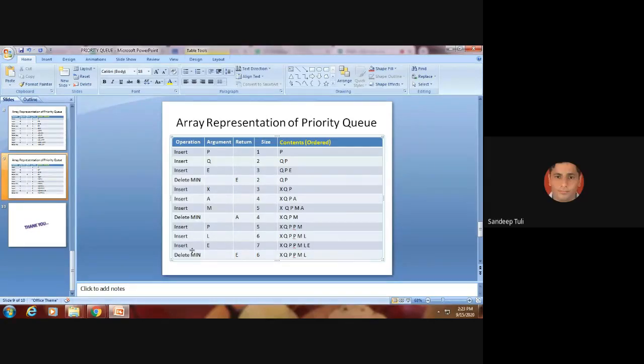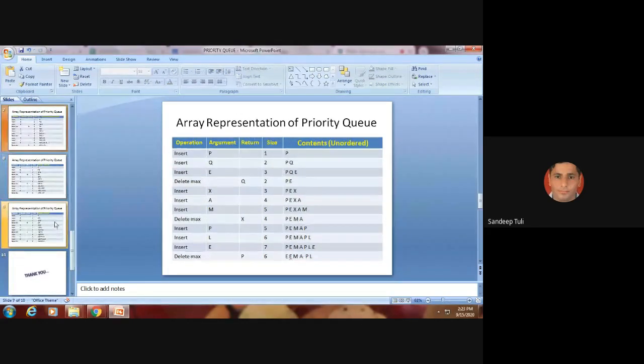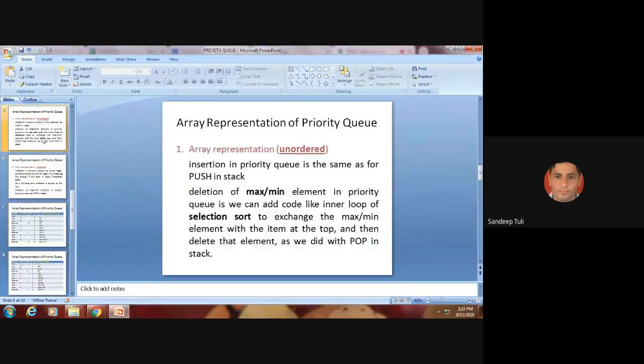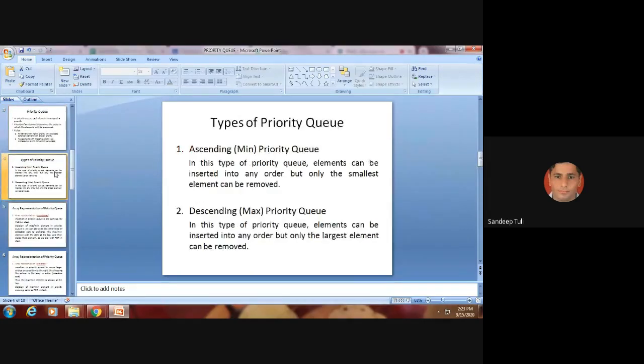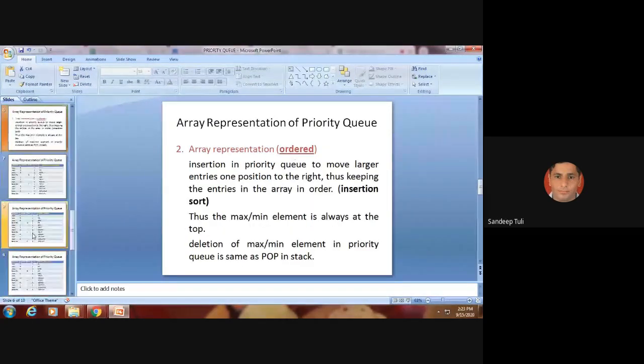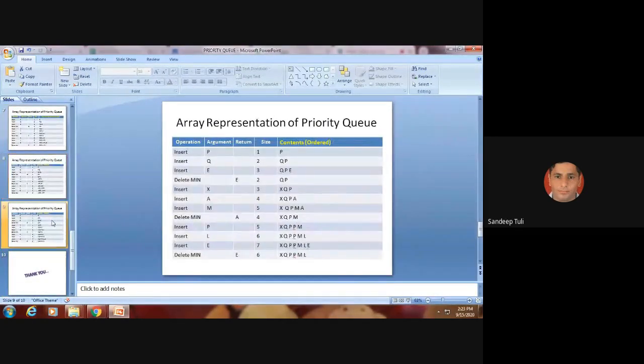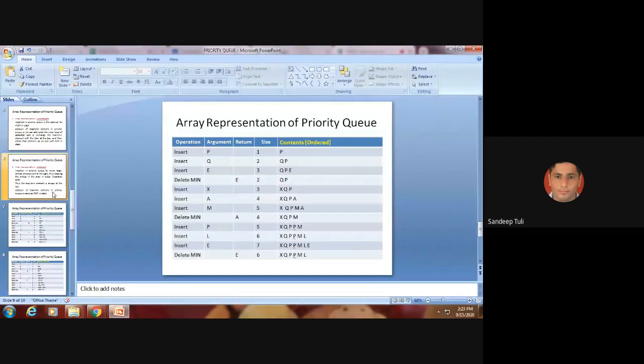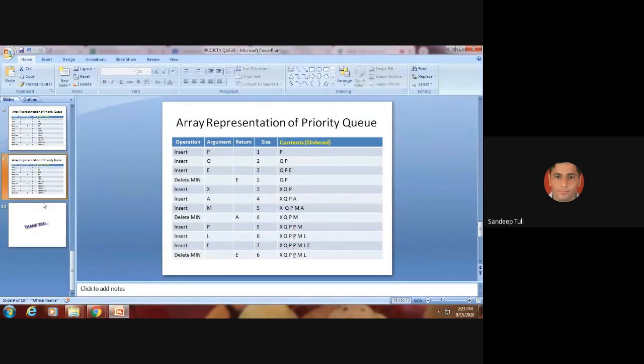This is what the minimum means. Okay. So I think now you have got it. The various types of queues, what is ascending or what is descending, like array representation of unordered, array representation of ordered, and we have seen the examples of every type of queue now. So if you have any doubt, you can ask now. Is it okay with you?